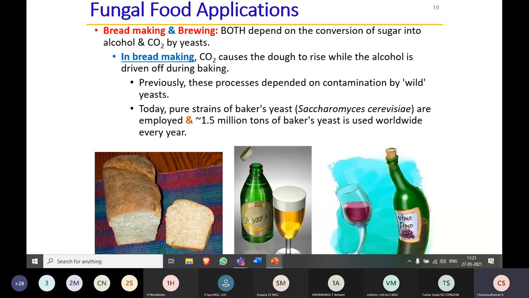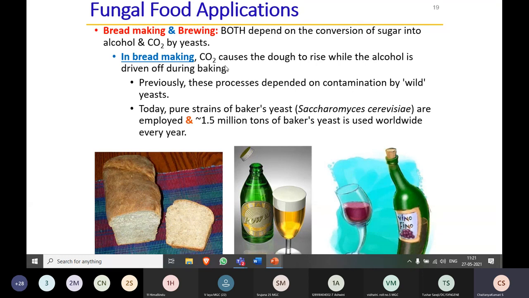I think a few of you have baked bread at home. When you are baking bread, or if you just go to a bakery nearby, you can feel a nice aroma coming during the baking of the bread. Why does that aroma come? Due to the formation of alcohol. Whatever alcohol has been formed gets evaporated, and that alcohol smell is very pleasant to us. That's why you can see a peculiar smell during the baking of the bread.